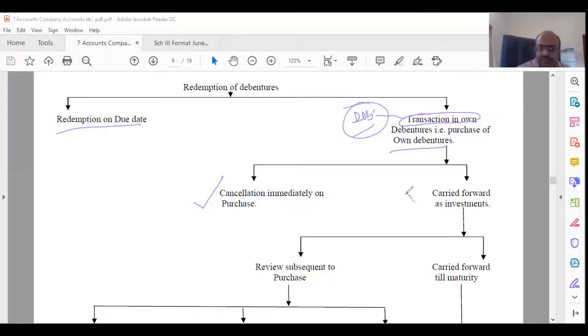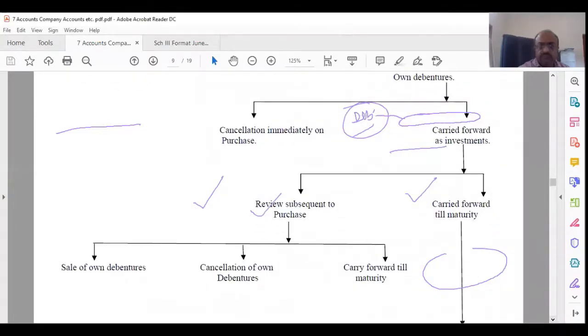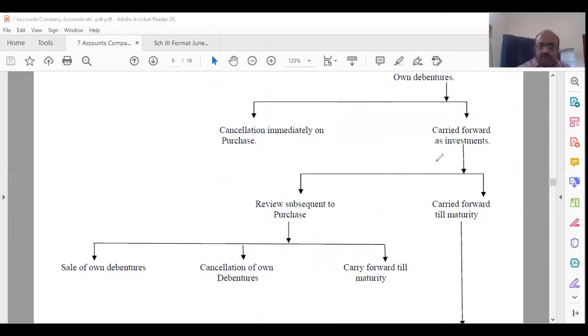Alternatively, you can carry it forward as investments, and you can carry it forward till maturity and cancel it then. Or you have purchased it and are carrying it forward as investments, but you are reviewing it again.